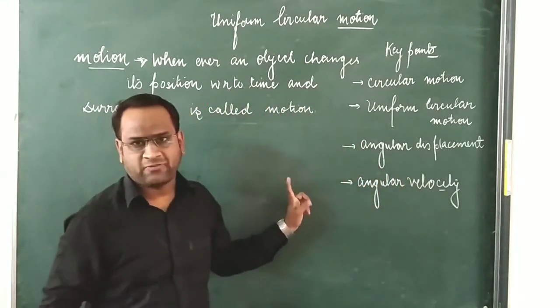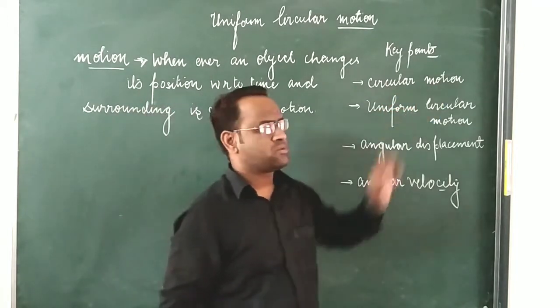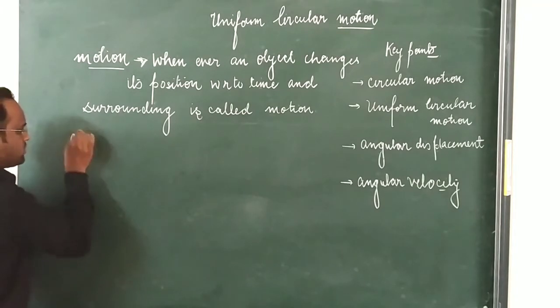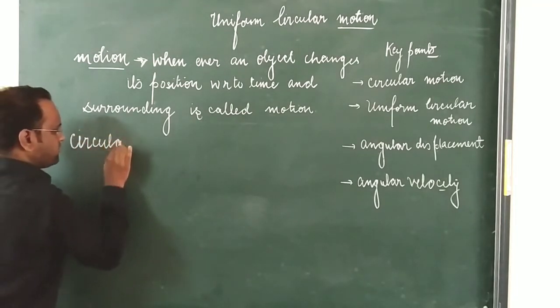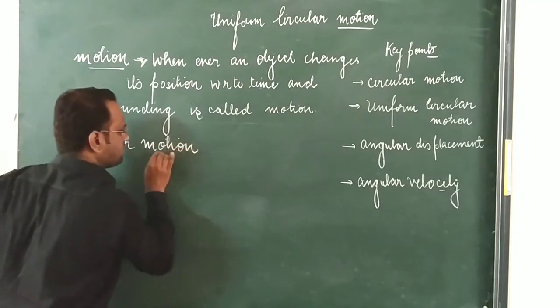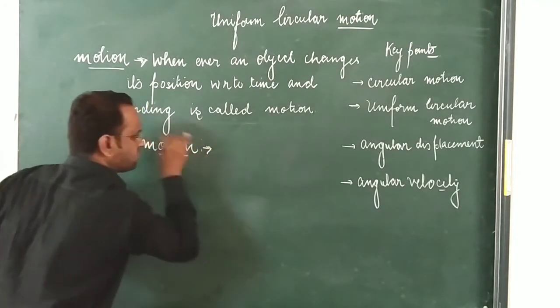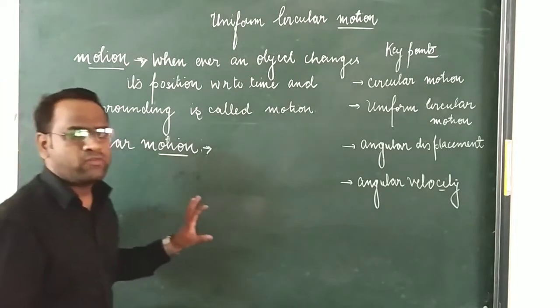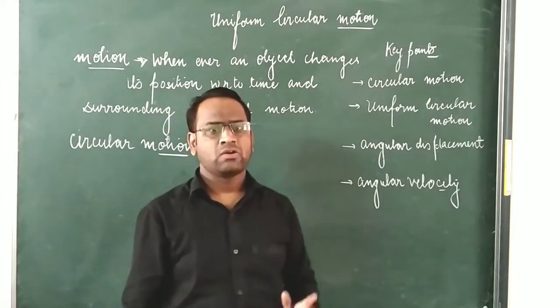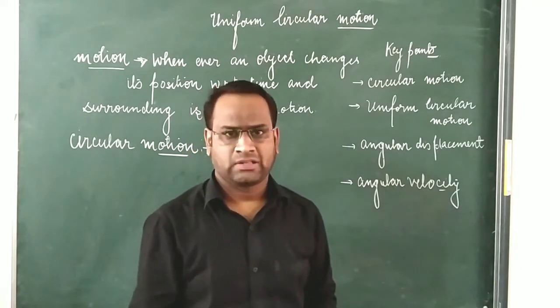So there is a specified condition, that is circular motion. What do you mean by circular motion? How can we define it, and how can we say that a body possesses circular motion?